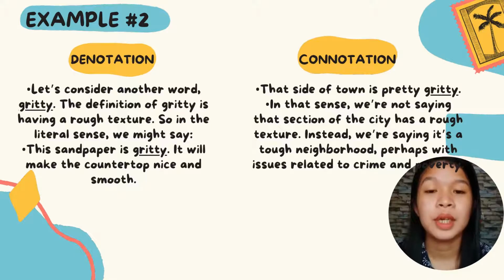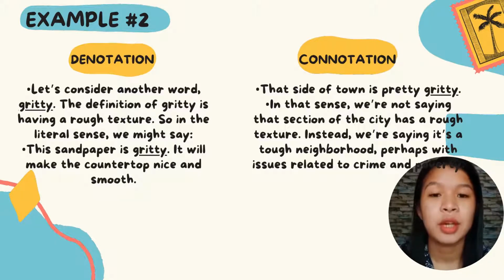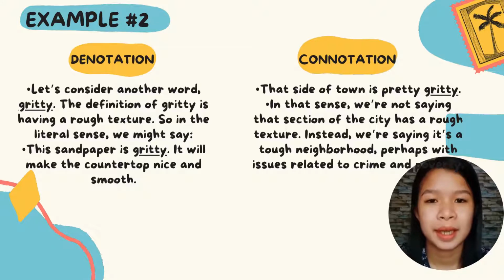Example number 2, denotation. Let's consider another word, gritty. The definition of gritty is having a rough texture, so in literal sense, we might say, this sandpaper is gritty. It will make the countertop nice and smooth. In connotation, that side of town is pretty gritty. In that sense, we are not saying that section of the city has a rough texture. Instead, we are saying it's a tough neighborhood, perhaps with issues related to crime and poverty.